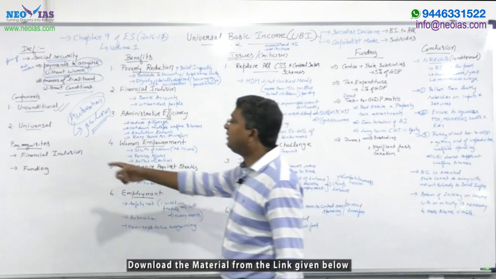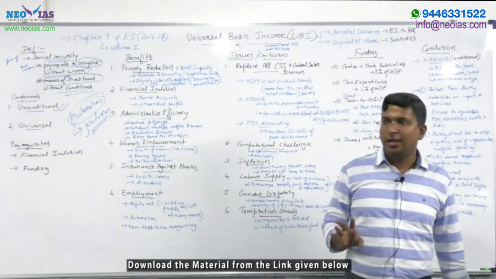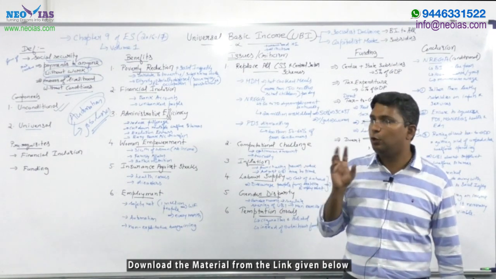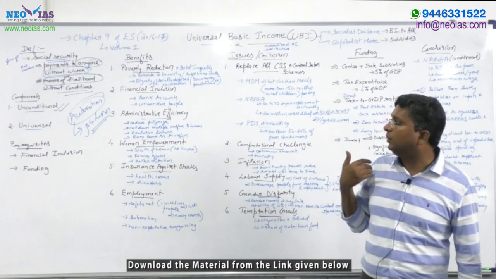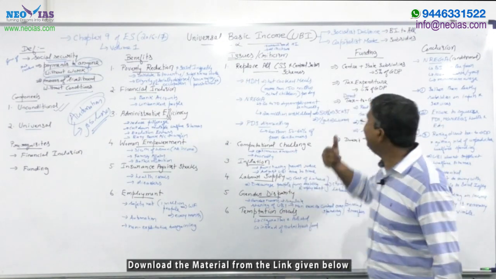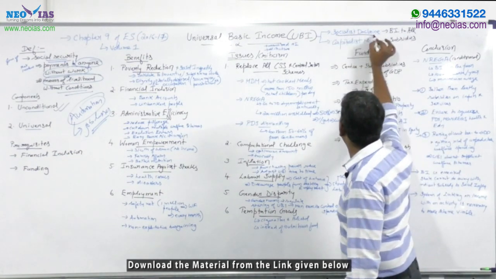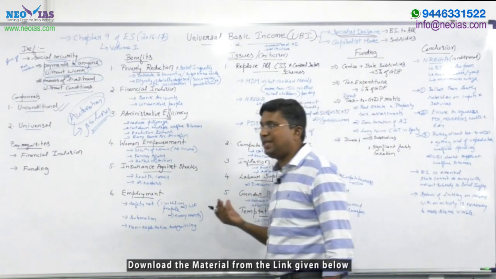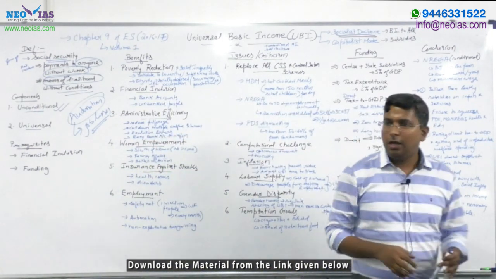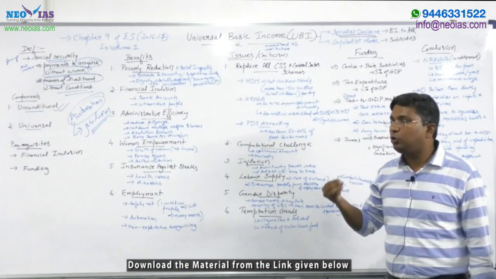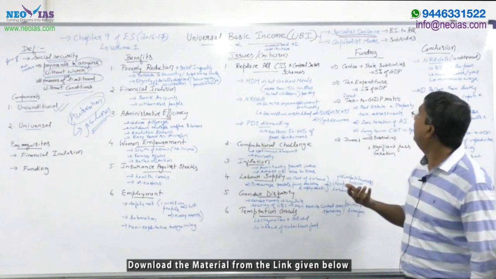Second, UBI has to be universal, meaning it should be given to all the citizens. So these are the two major components of UBI. When we hear the words unconditional and universal, this is showing the socialist doctrine. By giving minimum income to all its citizens, it shows the socialist doctrine.